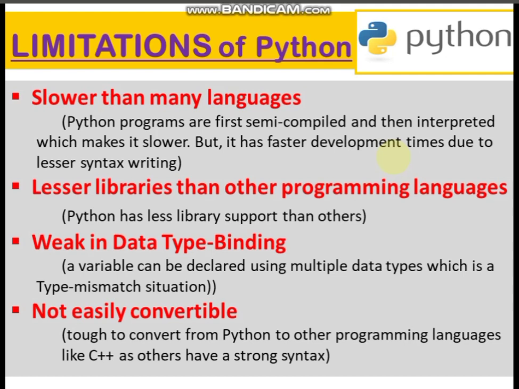Now what are the limitations of Python? Python is slower than many languages because first it is semi-compiled and then it is interpreted, and you know that interpreted languages are a bit slow because one by one each and every statement is interpreted. If there is any error, it will not move further. First you have to remove the error, then only the next line will be interpreted.